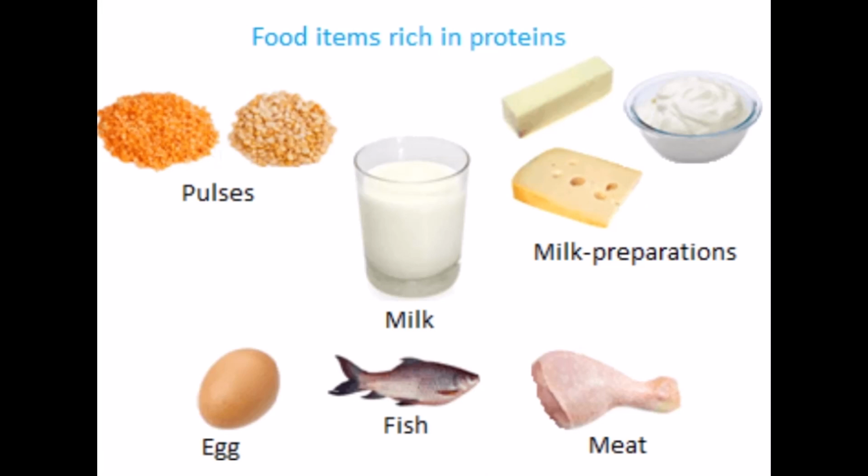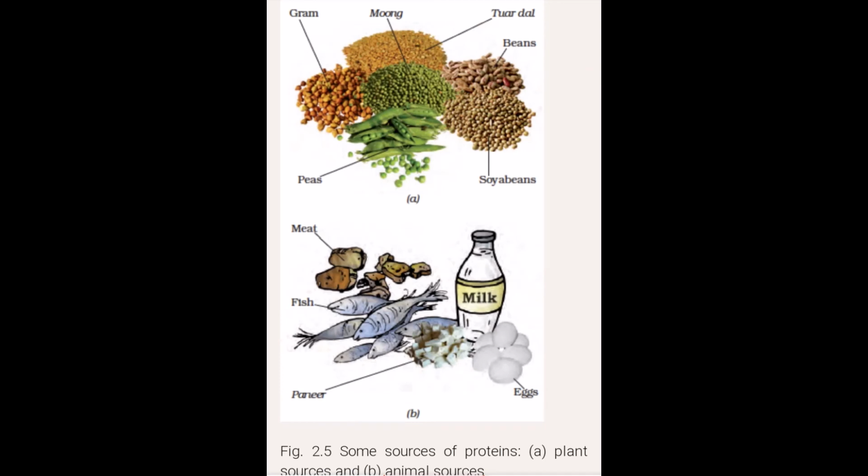There are two sources of proteins, plant sources and animal sources. Plant sources include peas, soya beans, gram, moong, and animal sources include meat, fish, paneer, egg. Proteins help in building up the developing tissue of a growing child. One of the richest sources of proteins is soya bean. It contains twice as much protein as meat and 4 times as much as eggs. So sources of proteins are milk, eggs, meat, fish and all kinds of pulses.